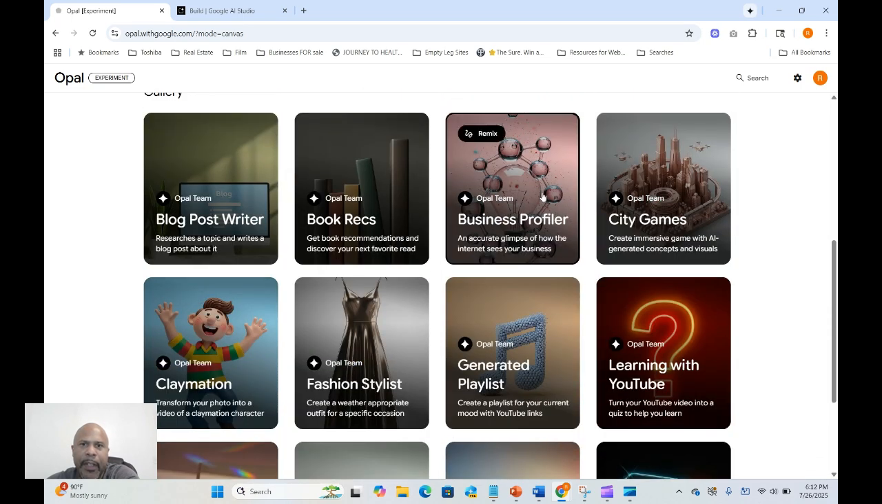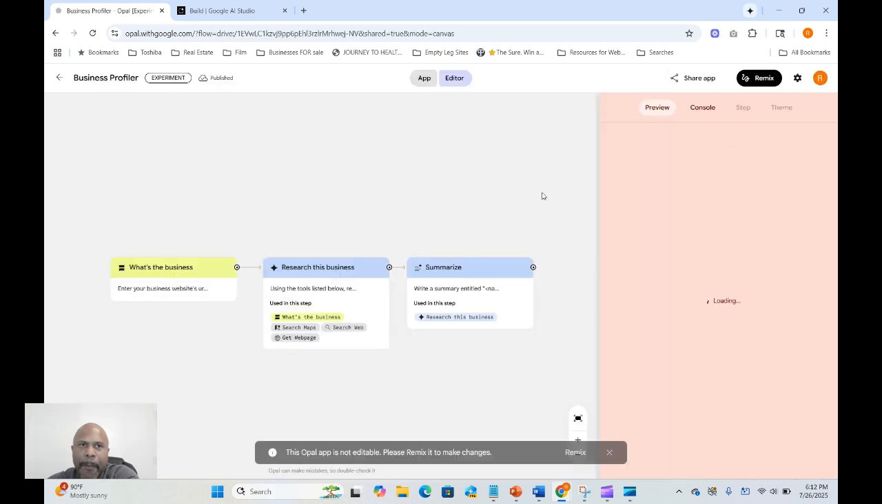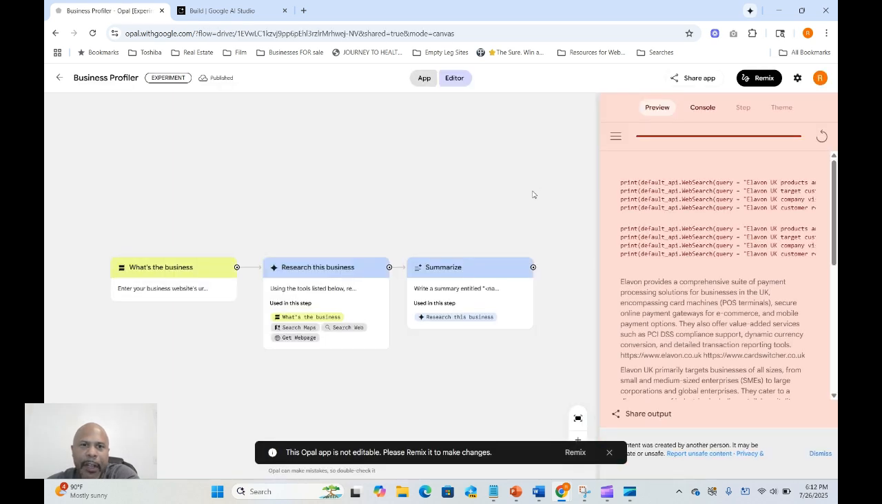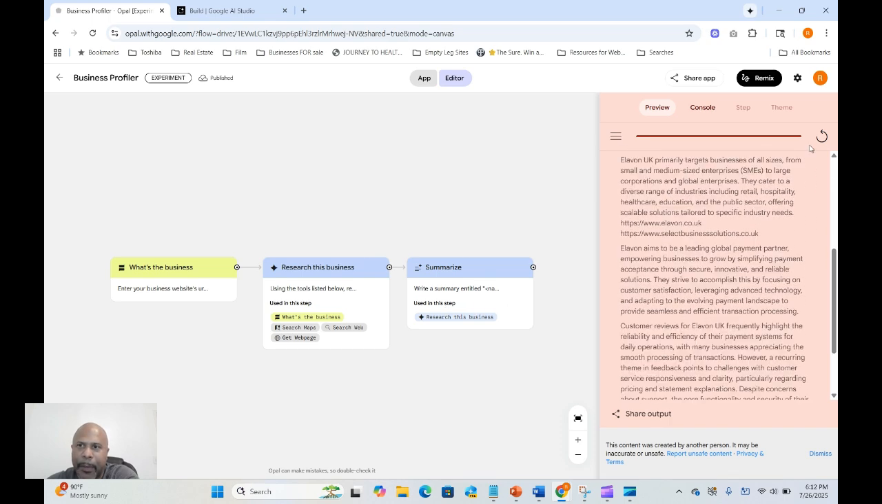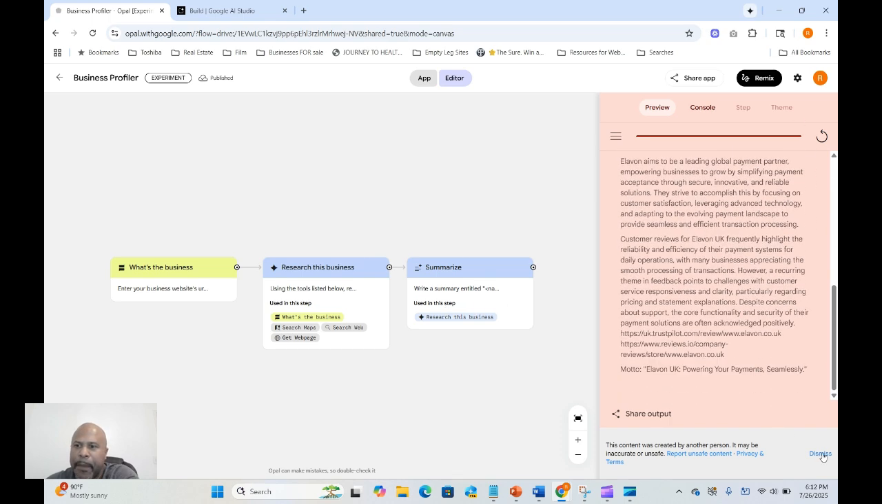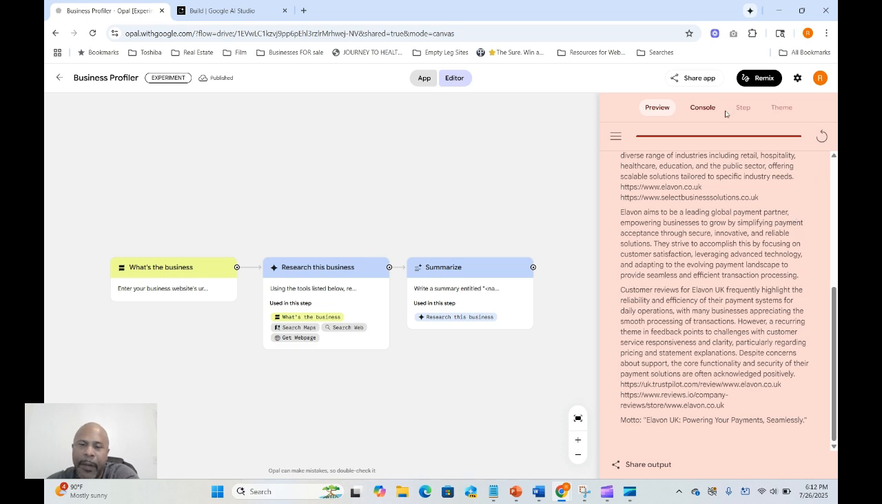So, for instance, I had this business profiler, and I wanted to change the output. It gives you the preview over here. You put a business name in or a website, and it will do some research around that business and summarize it and give you a little simple output, right? So, pretty impressive, cool stuff.